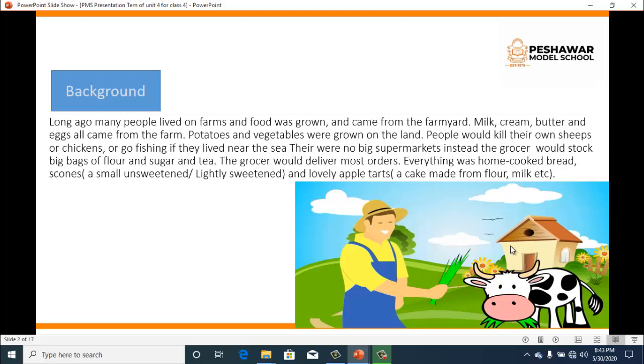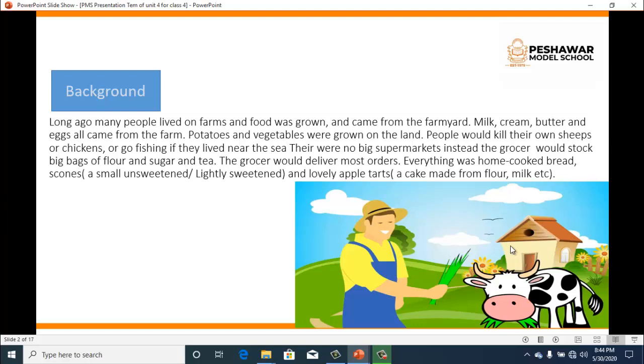So Cl- there were closest no meaning big is supermarkets. difficulty and Instead, solution is the odd grocer one would and so on. stock Then big there bags is a of flour exercise and sugar that is and grammar. tea. Underline the two So extra people words did not in each sentence. go to the So you have to supermarkets cross for or groceries. underline the words Even that the are grocer extra. would come The to their clouds homes move and slowly he would deliver under, flour, across, sugar and the tea. sky. The grocer So would under deliver and most the orders. are the Everything was home extra words. cooked. You have to cross Bread, them out. scones, I hope and you lovely got these apple exercises tarts. very well. Now And what you are the will do scones? these exercises Scones are by your small, own unsweetened in your book. things Thank you so and much.